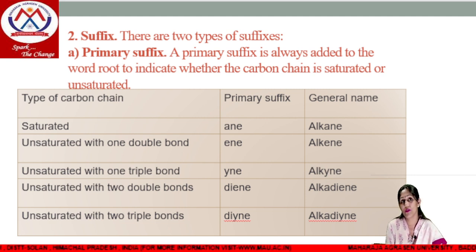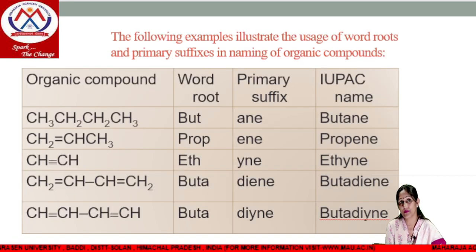If we have a compound with one triple bond, meaning unsaturated with one triple bond, then it's yne and the general name will be alkyne. If we have an unsaturated compound with two double bonds, then we will use the primary suffix diene and the general name will be alkadiene. If we have an unsaturated compound with two triple bonds, then we will use the primary suffix diyne and the general name will be alkadiyne. These are the following examples having a word root and primary suffix.